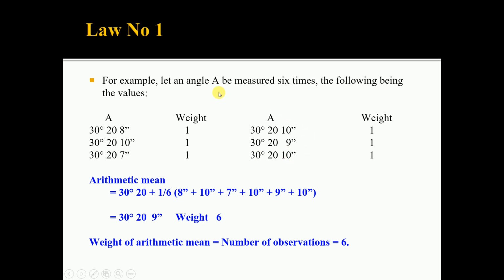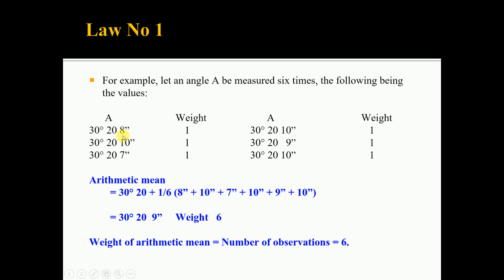If you look at all the observations, the variation is in the seconds only; degrees and minutes remain the same. That means, when you take the mean of all the observations to get the most probable value, the degrees and minutes will remain the same, and only the seconds will change.